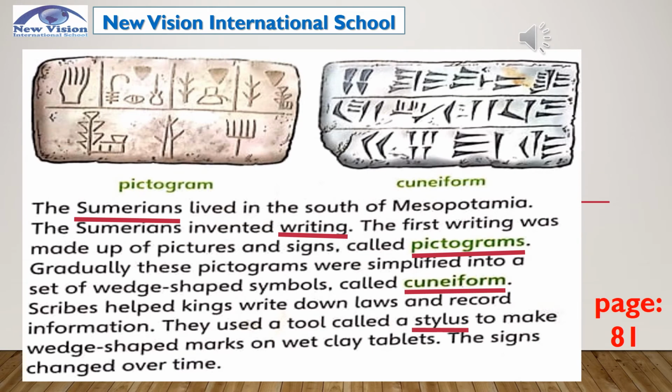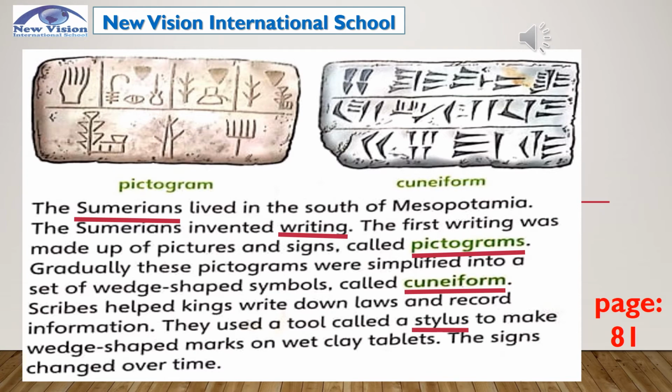These people are Sumerians. The Sumerians lived in the south of Mesopotamia. The Sumerians invented writing. The first writing was made up of pictures and signs called pictograms. Repeat, pictograms. Gradually, these pictograms were simplified into a set of wedge-shaped symbols called cuneiform. Again, cuneiform. Scribes helped kings write down laws and record information. They used a tool called a stylus to make wedge-shaped marks on wet clay tablets.